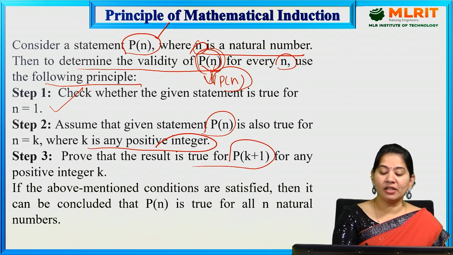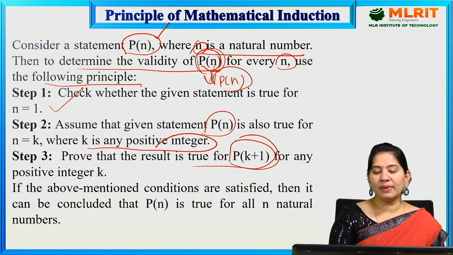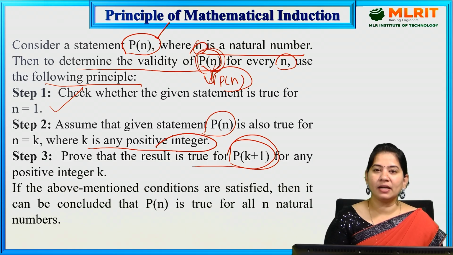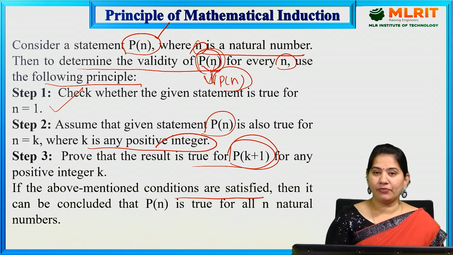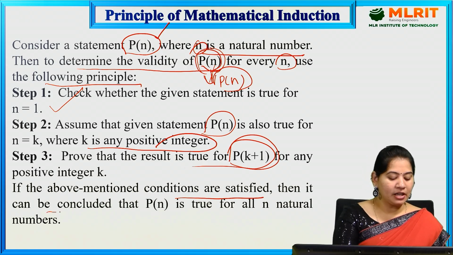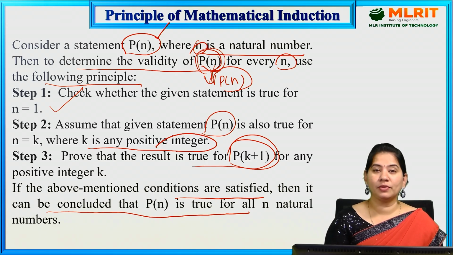Means by assuming that P of n is true for n is equal to k, if you are able to prove that P of k plus 1 is true, then we can say that P of n is true for every natural number. So if the above mentioned conditions are satisfied, then it can be concluded that P of n is true for all natural numbers.